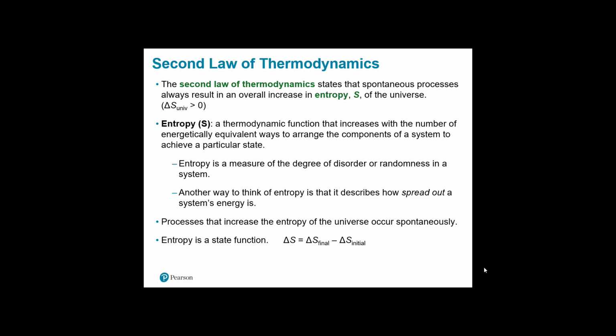Entropy is a state function, so that means we don't care about how it got from point A to point B, it just got there. So two people can take two different trails, but they both start at the same spot and they both end up at the same spot. But one trail was a lot longer than the other. We don't care about that.